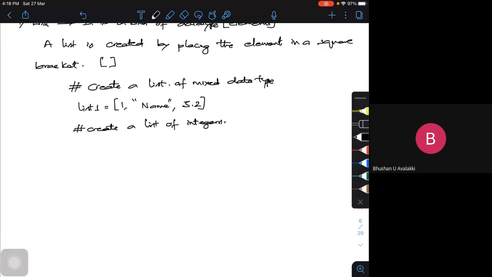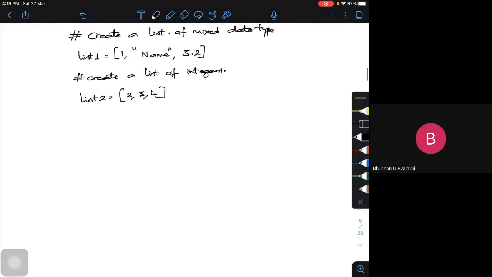Let me call that list2 is equal to 2, 3, 4. It can be any numbers, I'm just creating this. Can I have a list consisting of one more list? Yes, it's possible. We call that a nested list.